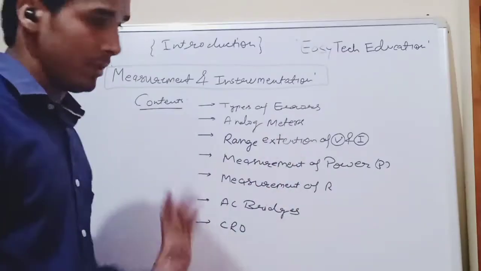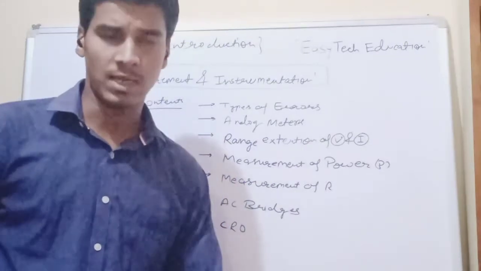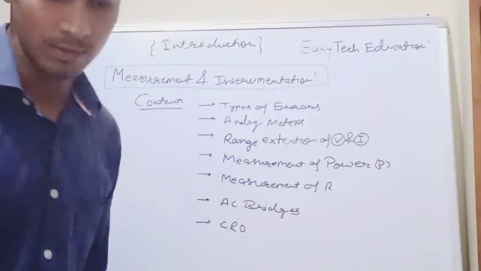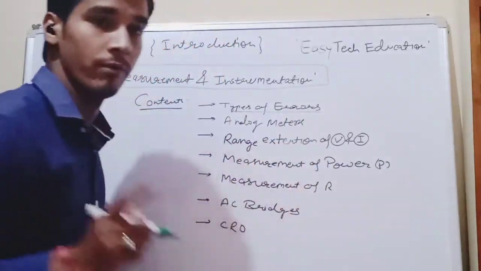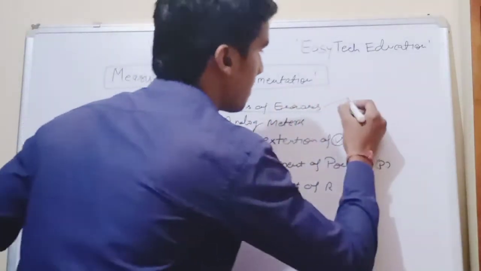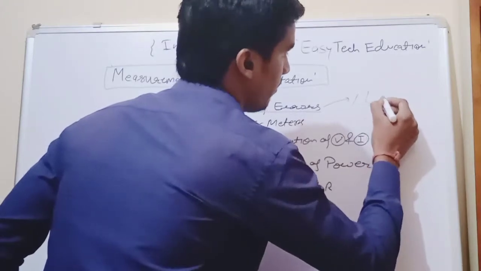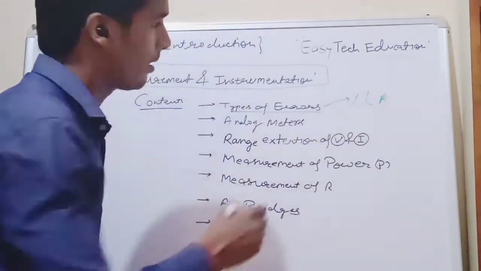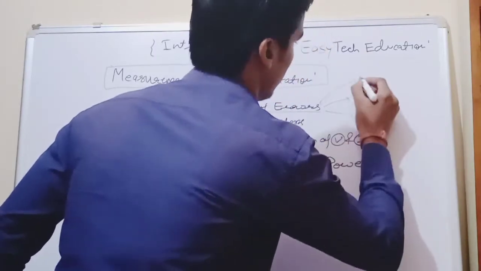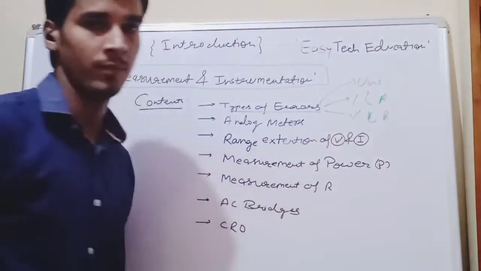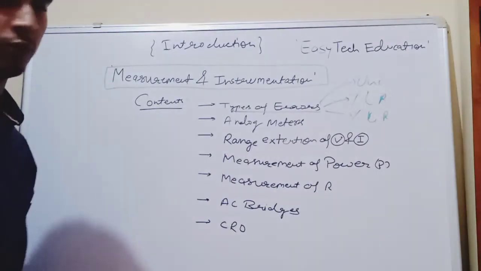Another one is analog meters. We will discuss what the analog meters are, like permanent magnet moving coil. Let me draw this. In the types of error, we are going to cover percentage limiting error, percentage gross error, and uncertainty. These three things we are going to cover.